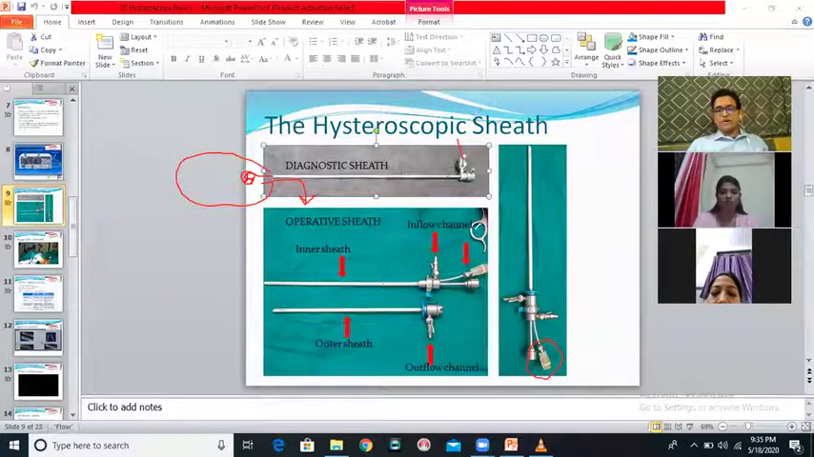So if a sheath is given to you and it is asked to you whether this is a diagnostic sheath or whether it is an operative sheath, the fact whether it has only one inflow channel or an inflow channel along with an outflow channel is not important in making this diagnosis. What is important to make this diagnosis is the presence of this operative channel. I hope that answers your question.